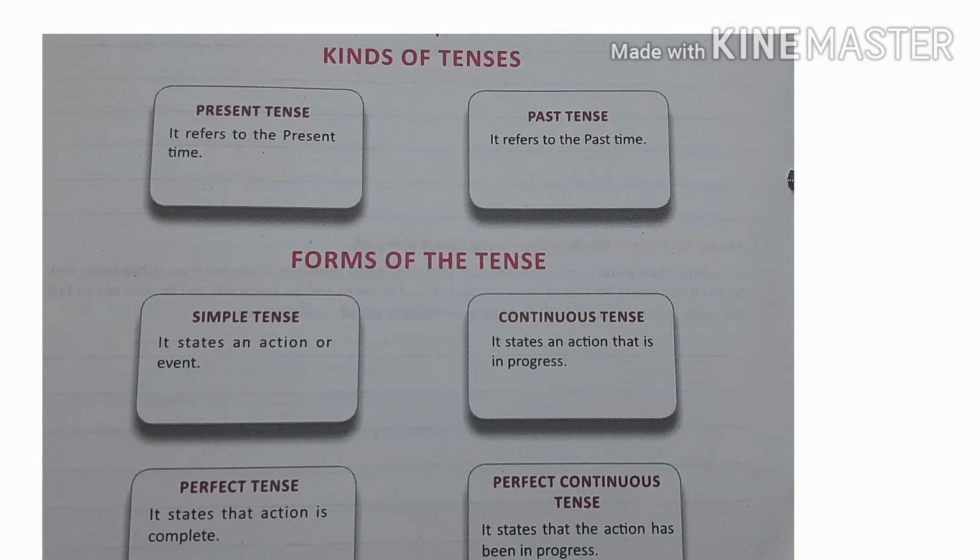Simple tense states an action or event. Continuous tense states an action that is in progress. Perfect tense states that the action is complete. And perfect continuous tense states that the action has been in progress.